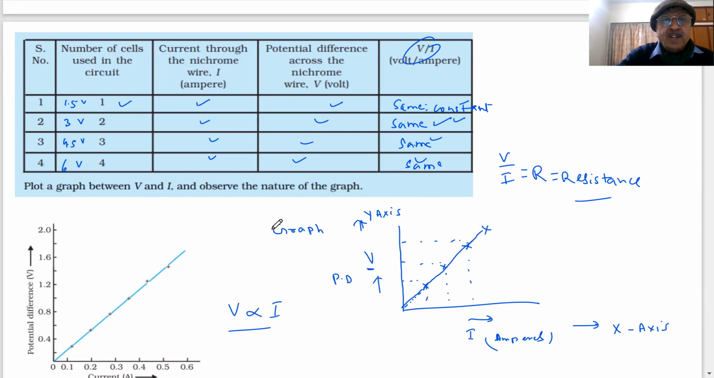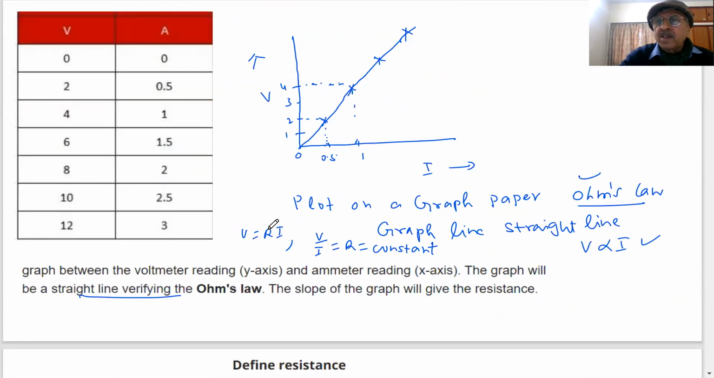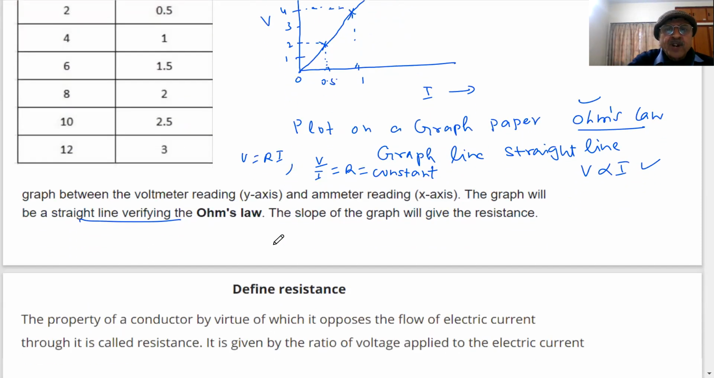So by this experiment, what we have proved is that V is directly proportional to I. That is, we have verified Ohm's law. Tell me, any doubt? No, sir. Does that explain? Okay, thank you very much that you understood that V is proportional to I and the constant is R. Then V by I will be R always. R is called the resistance. Let us see what is resistance, students.